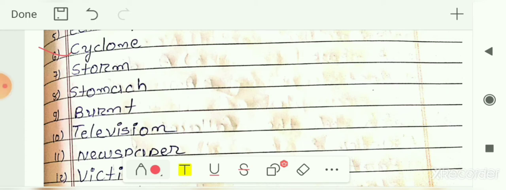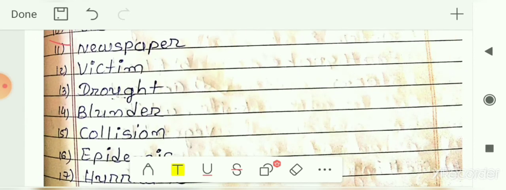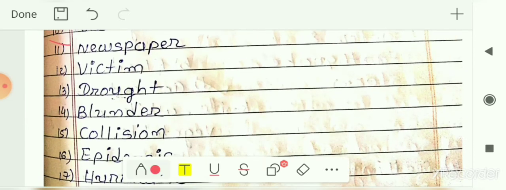Seventh is storm, S-T-O-R-M, storm. Eighth is stomach, S-T-O-M-A-C-H, stomach. Ninth is burnt, B-U-R-N-T, burnt. Tenth is television, T-E-L-E-V-I-S-I-O-N, television. Eleventh is newspaper, N-E-W-S-P-A-P-E-R, newspaper. Twelfth is victim, V-I-C-T-I-M, victim. Thirteenth is drought, D-R-O-U-G-H-T, drought.